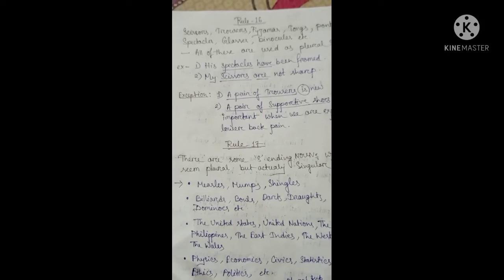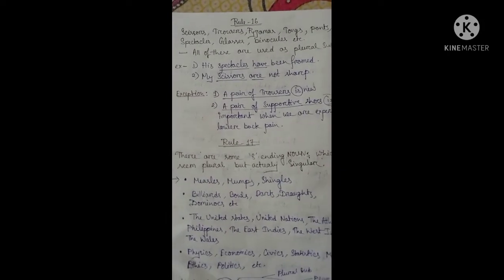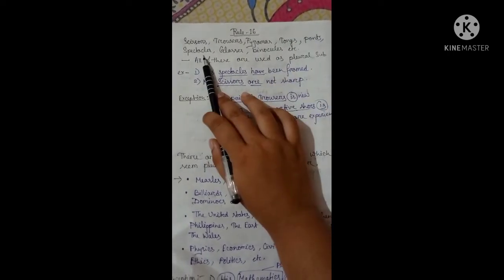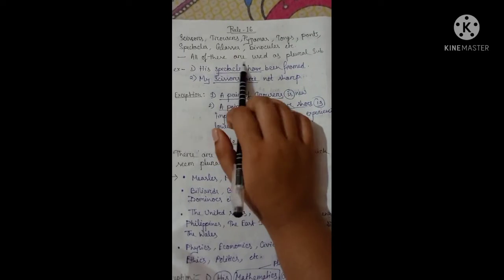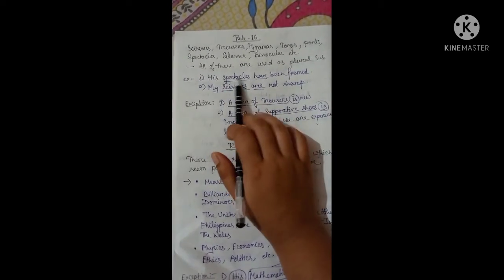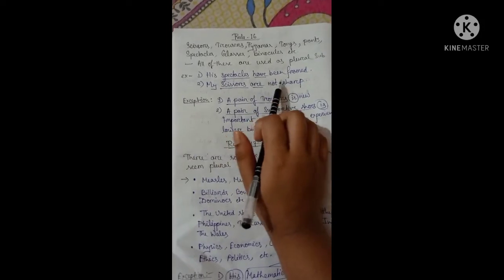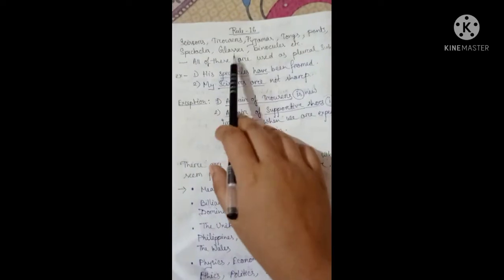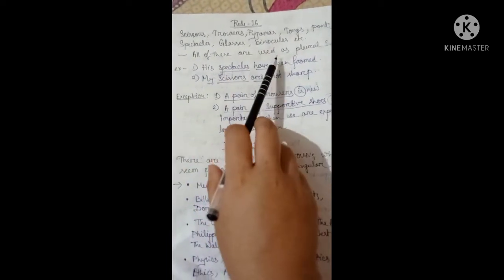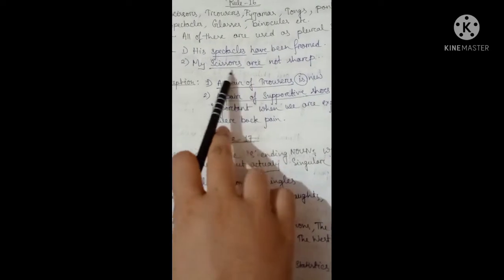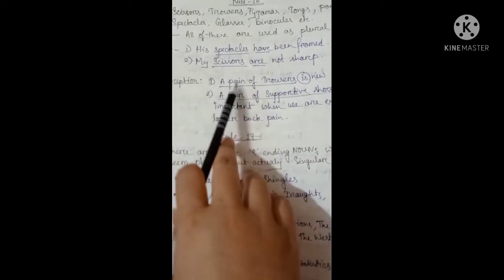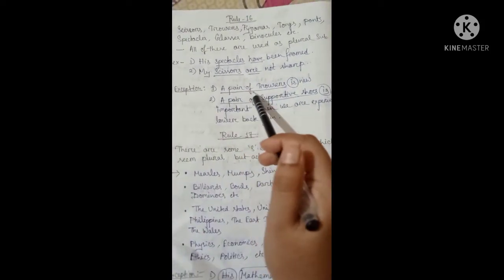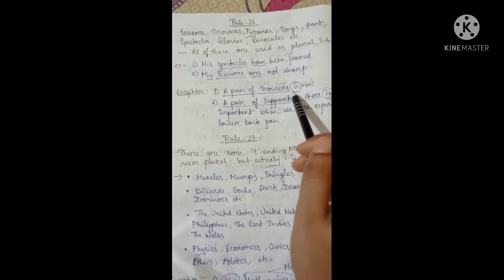Now come to the next rule, that is rule 16. Scissors, trousers, pajamas, tongs, pants, spectacles, glasses, binoculars, etc. All of these are used as plural subjects. Just like: his spectacles have been framed, my scissors are not sharp. Exception, for example, a pair of trousers. Trousers is always used as a plural subject, but when the words "a pair of" are added before trousers, then the subject is singular and the verb is singular.